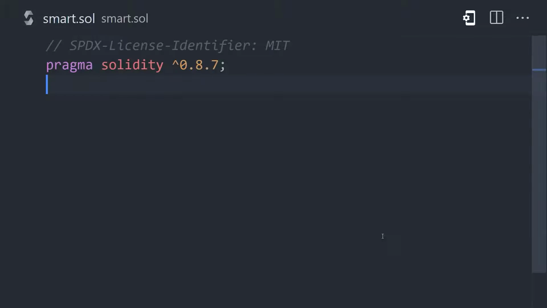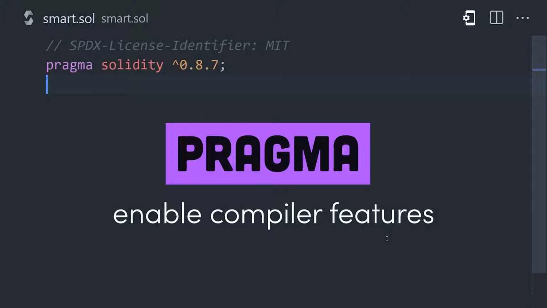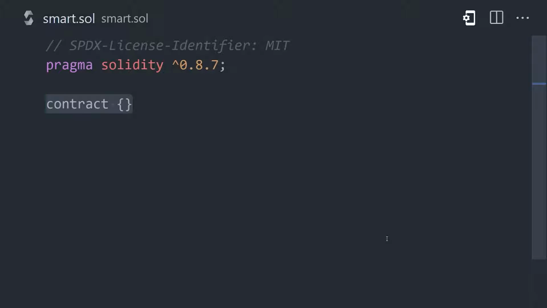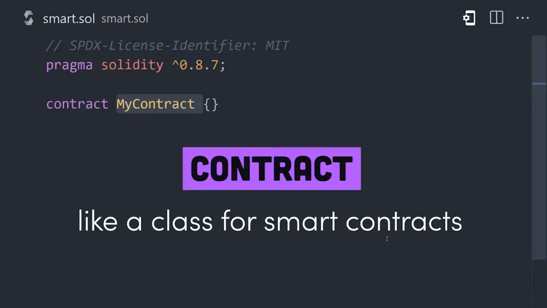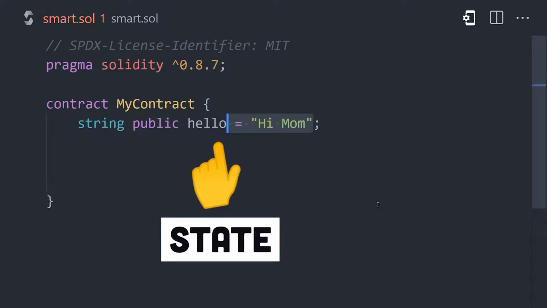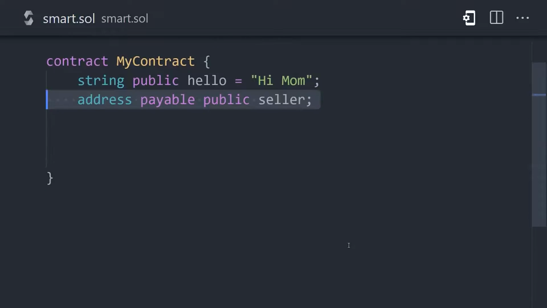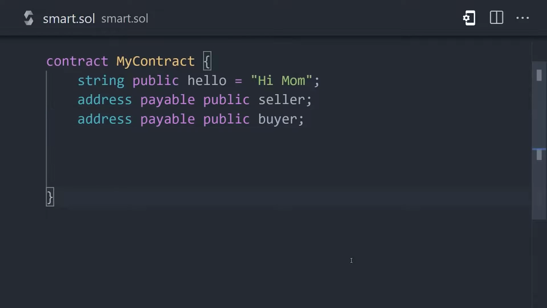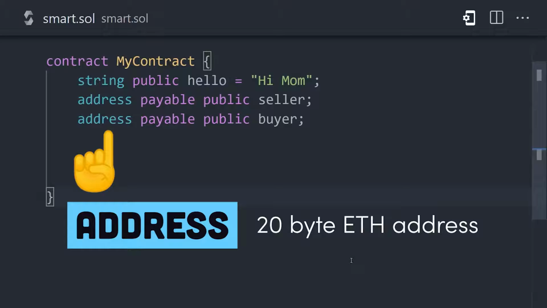Use the pragma keyword at the top to tell the compiler which version of Solidity to use. Then use the contract keyword to define the details of the smart contract. It's roughly equivalent to a class in other programming languages. Inside the braces, we can define state or variables where the value might change throughout the lifecycle of the contract. The language also has special data types like address to hold a 20-byte Ethereum address.